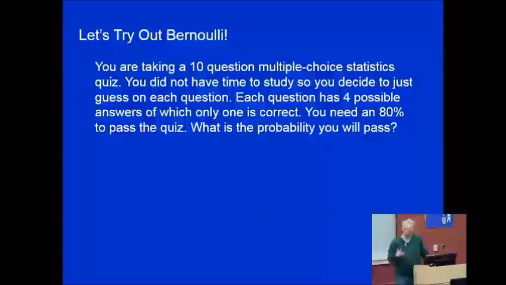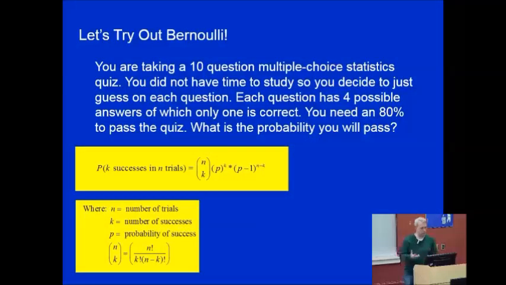So some of the things that we know then, that if each question has 4 answers and only one of those 4 answers in each question is correct, then that's a 1 in 4 or 25% probability of success, and that we need to see that across each of the 10 questions at least 8 out of 10 times in order to pass the quiz.